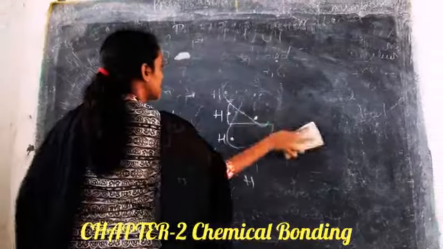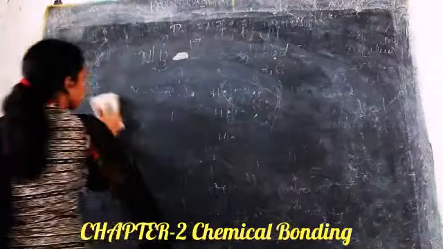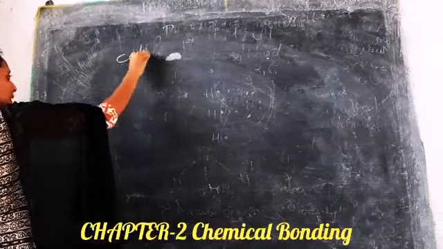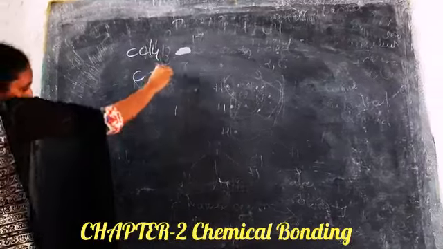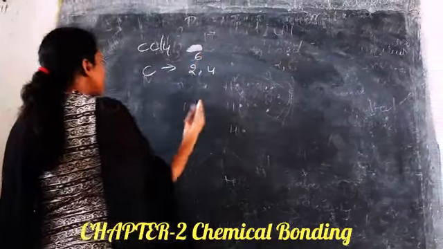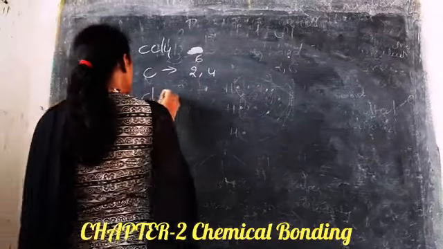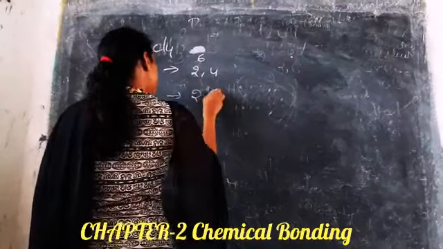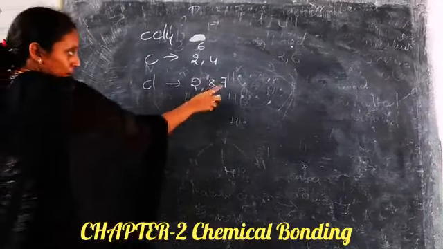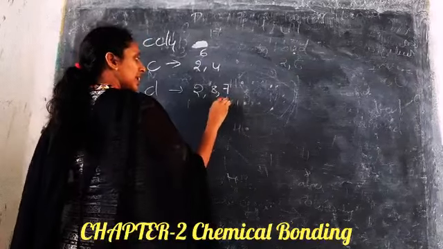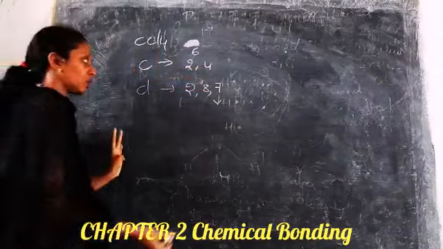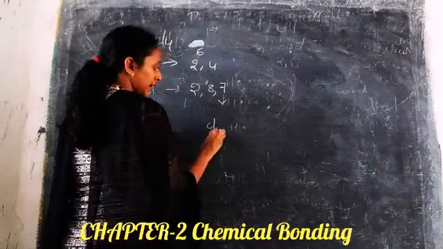So next is CCl4, carbon tetrachloride. Carbon's atomic number is 6, so 2,4 is its electronic configuration. Chlorine is 2,8,7, so it needs only 1 electron to become stable. But carbon needs 4 electrons. So there are 4 chlorine atoms.